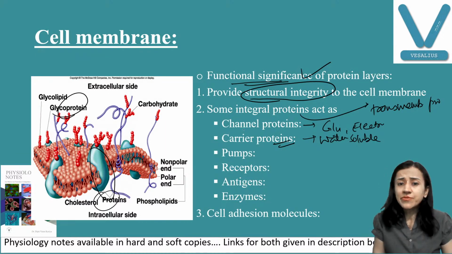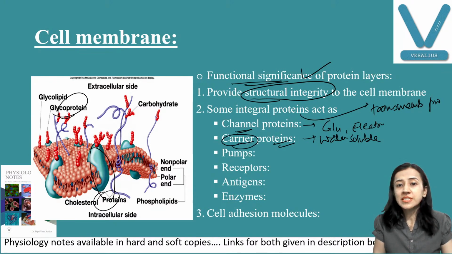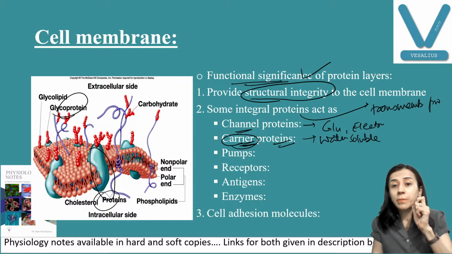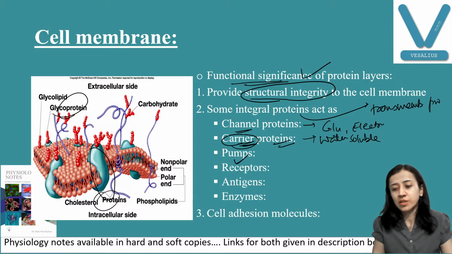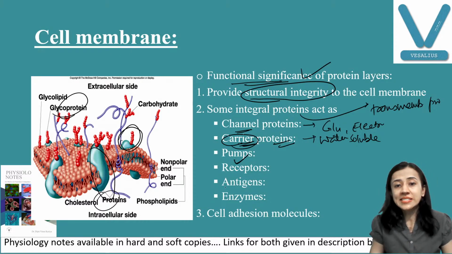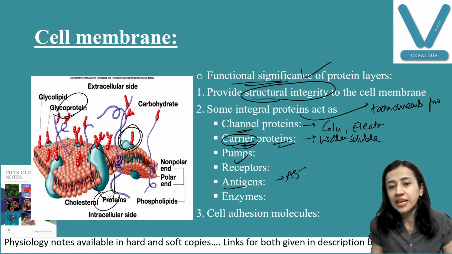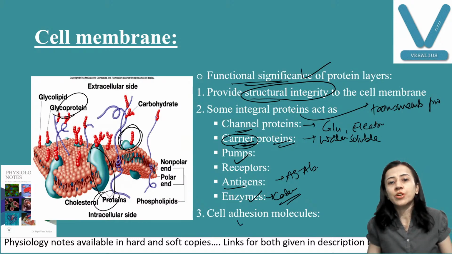What is the difference between channel and carrier? A channel doesn't have carrier molecules. Carrier proteins are specific for the particular substance. They are also pumps, like the sodium potassium pump, you must be knowing, for transport of sodium and potassium ions. They act as receptors. You can see here on the cell membrane, these are the receptors. They act as antigens for the reaction of antigen antibody. They act as enzymes, as a catalyst for chemical reactions. And cell adhesion molecules are also made up of protein.